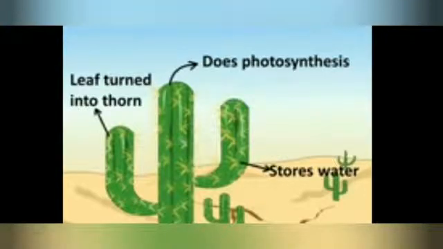Hence, in the cactus, it's the green stem that performs the job of preparing food, which means photosynthesis is carried out in the stems of the cactus plant. The cactus stem is not only green, but also fleshy, and it can store water for a long period. The roots of desert plants spread far out in search of water and can quickly catch even a small amount of water.